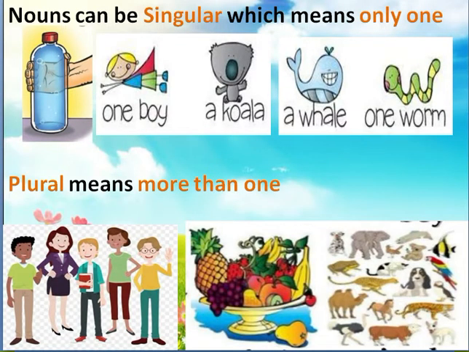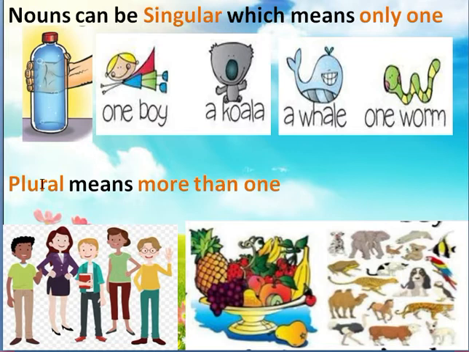Nouns can be singular, which means only one. A bottle, one boy, a koala, a whale, one worm. These all are one thing, right? It means they are singular nouns.